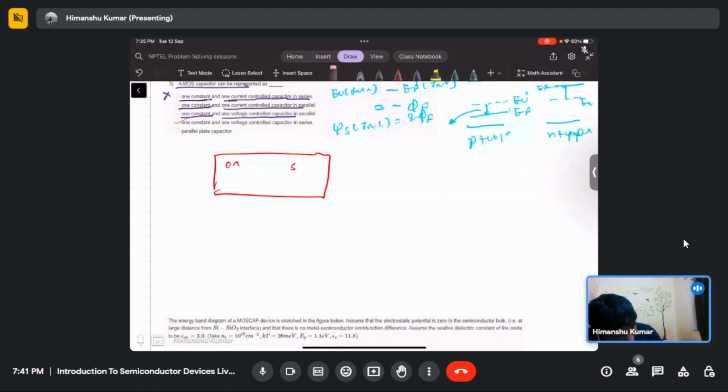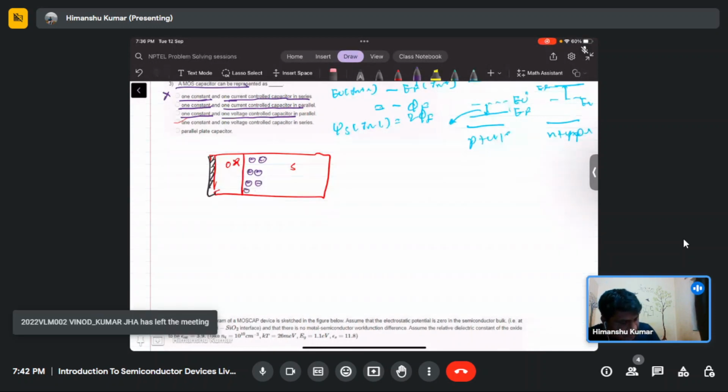If this is the oxide and this is the metal, then as you apply the positive bias, there will be depletion of holes from here. That means the negative charge will come here.